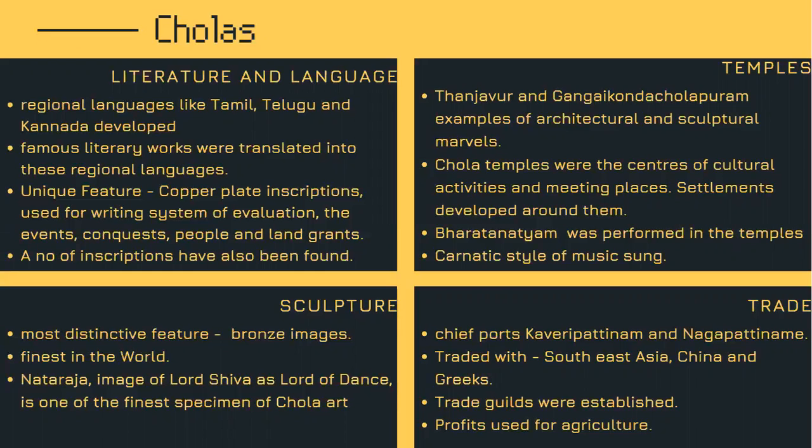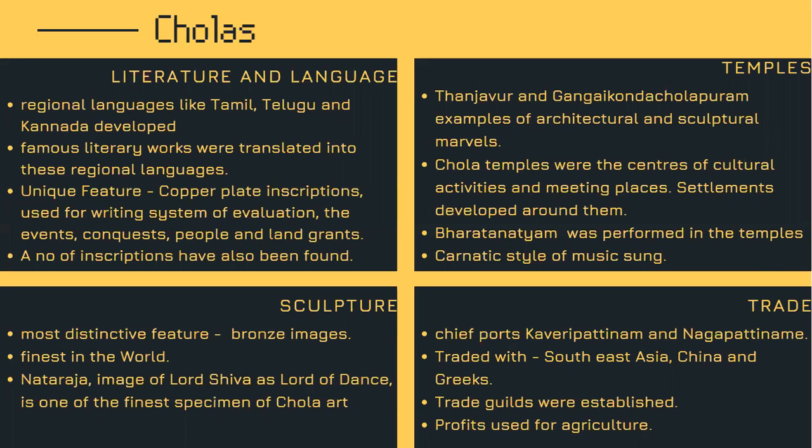We get extensive, detailed records on copper plate inscriptions and even other inscriptions. We found a lot of inscriptions on temple walls, on grants, on the lives of the people. So that's how, in literature and language, we find a lot of information.